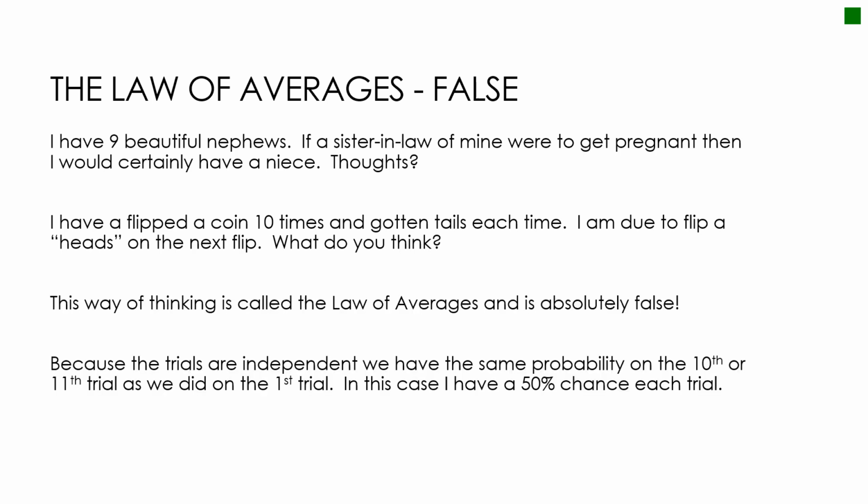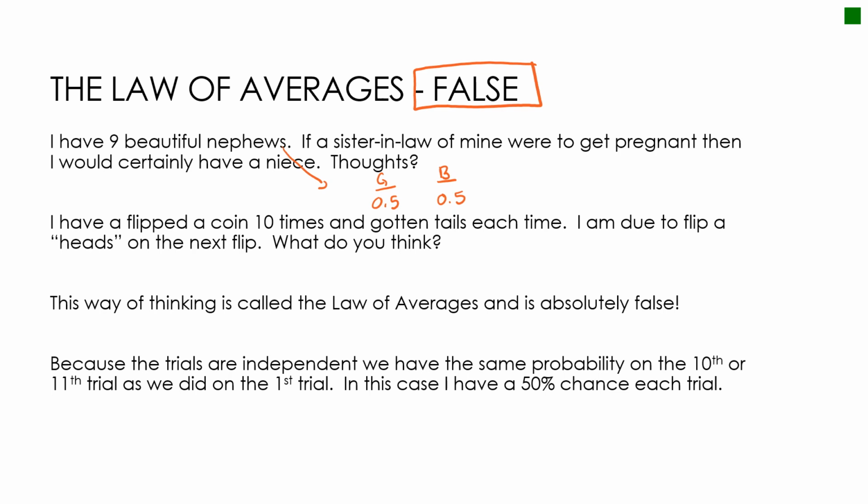This way of thinking is called the law of averages, and it is absolutely false. There is no law of averages, or you can say there is a law of averages, but it's completely false. Essentially it's not taking into account that every time a sister-in-law of mine has a baby, it's an independent event. Each time I have a niece or nephew, I have a 50% shot of getting a girl and a 50% shot of getting a boy, theoretically. We won't get into all of the biology.